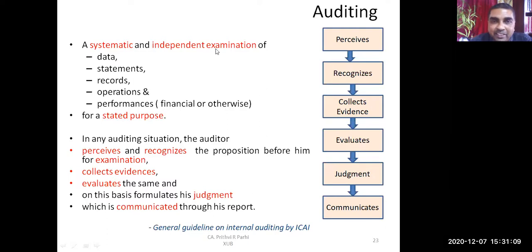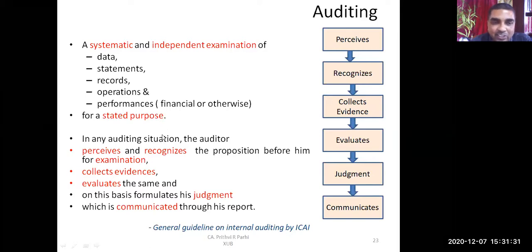It is an independent examination for what? For a stated purpose. Stated purpose means for a defined purpose. And what is that purpose here? The purpose here is to express an opinion. Why is the auditor examining the data, statements, records, operations, performances? Because he has to express an opinion, that is his purpose.